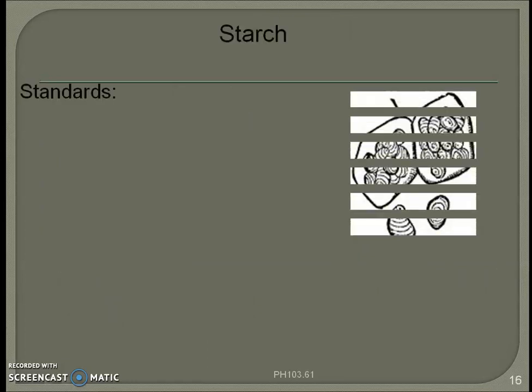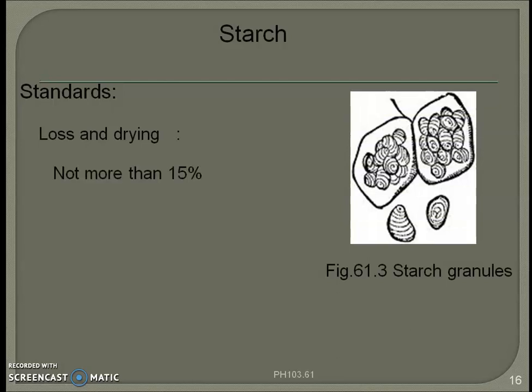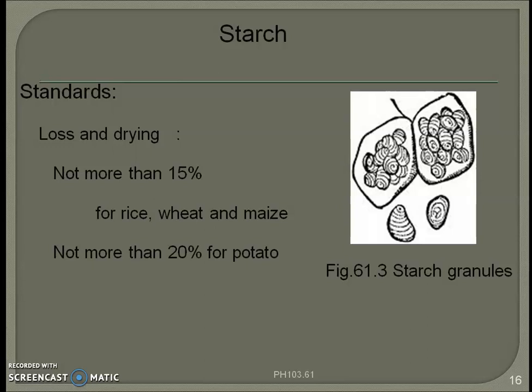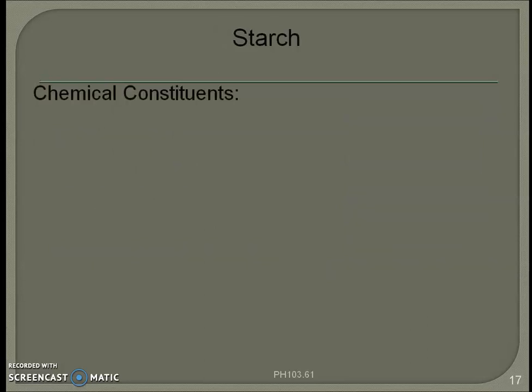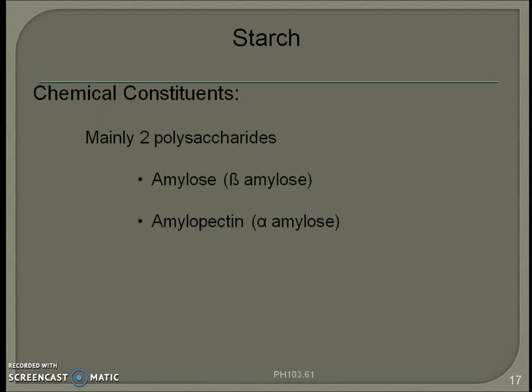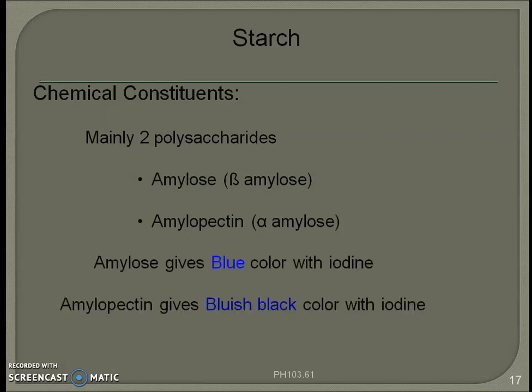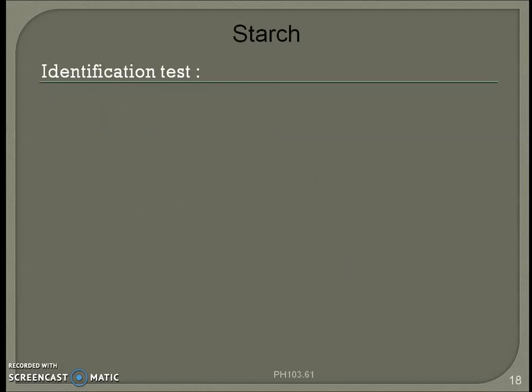Then standards: loss on drying not more than 15% for rice, wheat, and maize, whereas not more than 20% for potato. Then chemical constituent of starch: mainly two polysaccharides, amylose, that is beta amylose, and amylopectin, which is known as alpha amylose. Amylose gives blue color with iodine and amylopectin gives bluish black color with iodine.